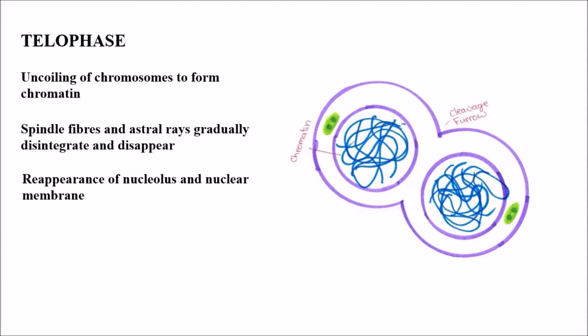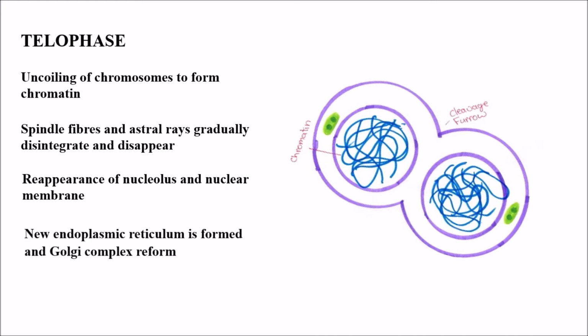So in telophase, uncoiling of chromosomes occurs to form chromatin. Spindle fibers and astral rays gradually disintegrate and disappear, and the nucleolus and nuclear membrane reappear. These were disintegrated in the first stage, and new endoplasmic reticulum is formed, and Golgi complex or Golgi apparatus is also reformed.